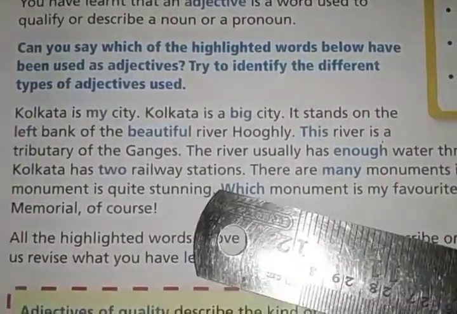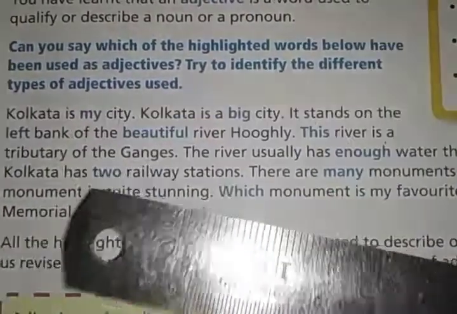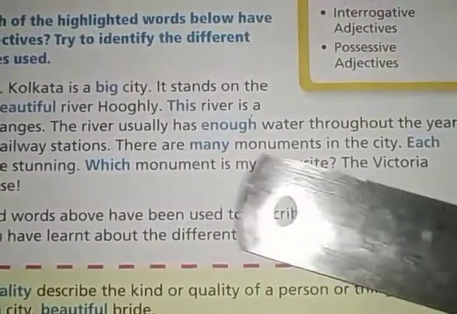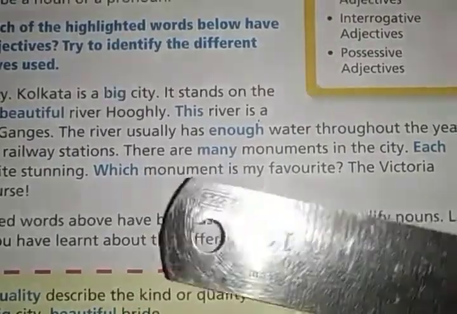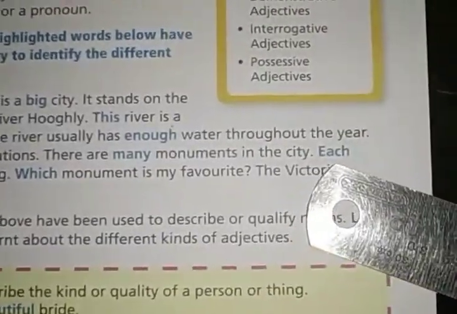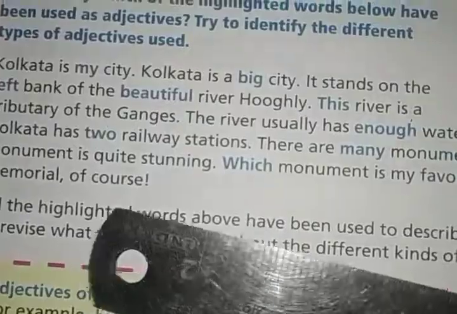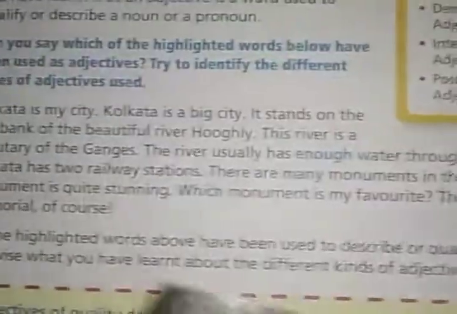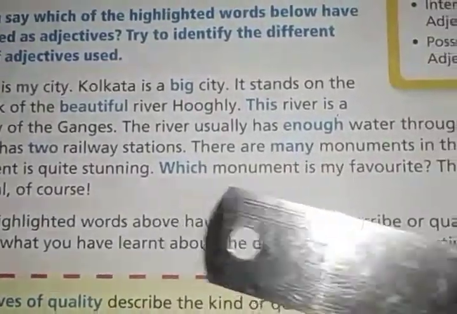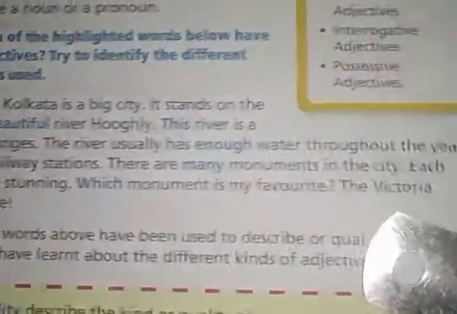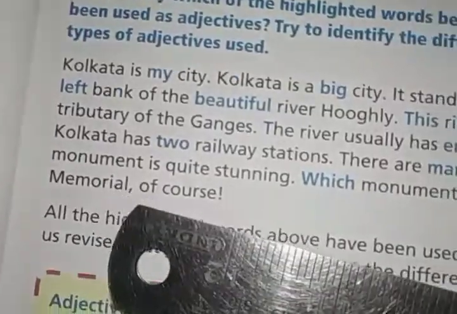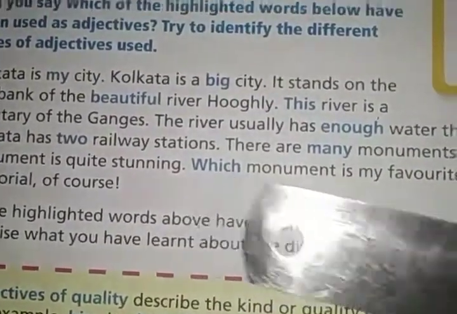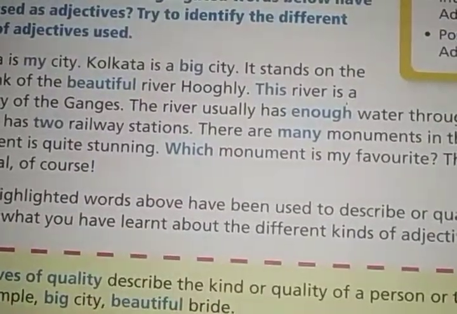Kolkata has 2 railway stations. How many railway stations? 2 railway stations. There are many monuments in the city. How many monuments? Many. So many monuments. Each monument is quite stunning. Each and every monument is quite stunning. Which monument is my favorite? The Victoria Memorial, of course.